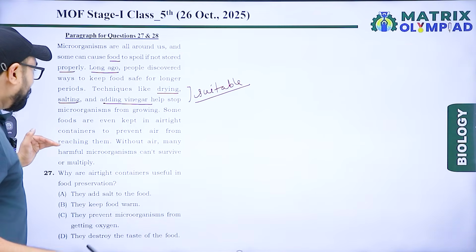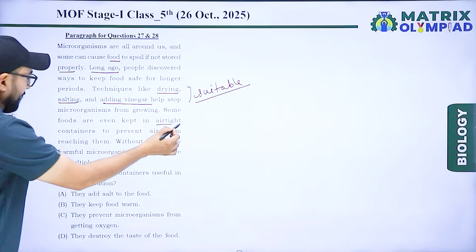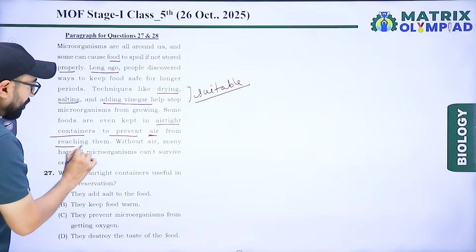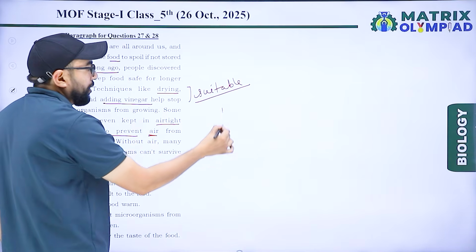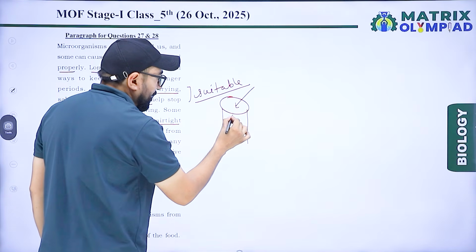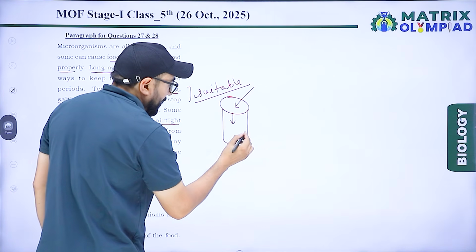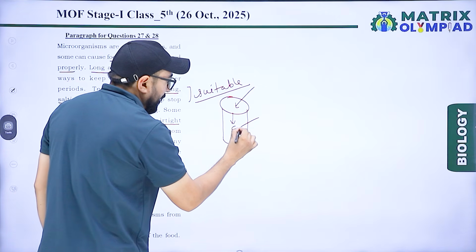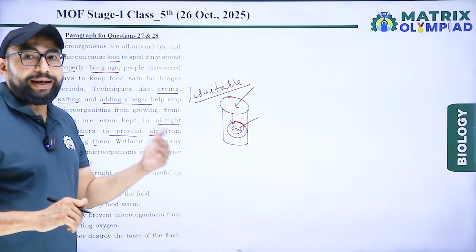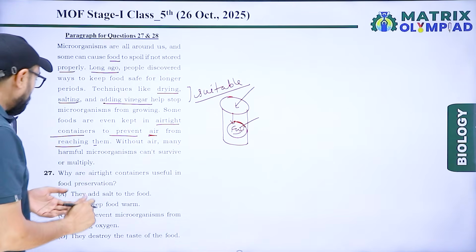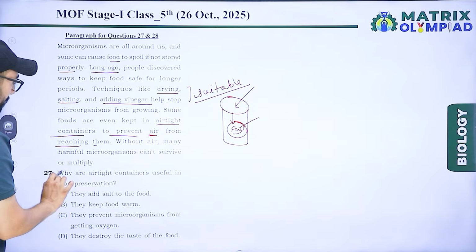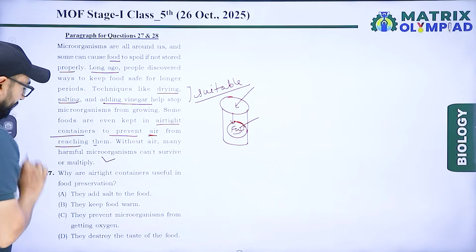Some food is even kept in airtight containers to prevent air from reaching it, because so many microbes present in air can enter the container, multiply, and change the smell and texture of food. Without air, many harmful microorganisms cannot survive or multiply.